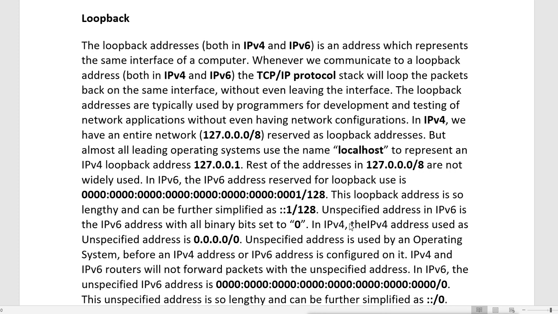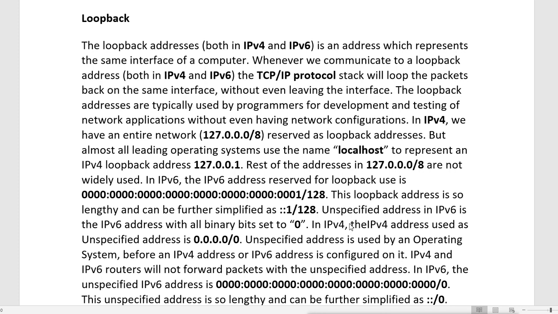That means the data sent to these addresses will not go outside your system, it always remains inside, it will loop back to your system again. Whenever we communicate to the loopback address, in both IPv4 and IPv6, the TCP/IP protocol stack will loop the packets back to the same interface without even leaving the interface. So loopback addresses are typically used by programmers for development and testing of network applications without even having network configurations.